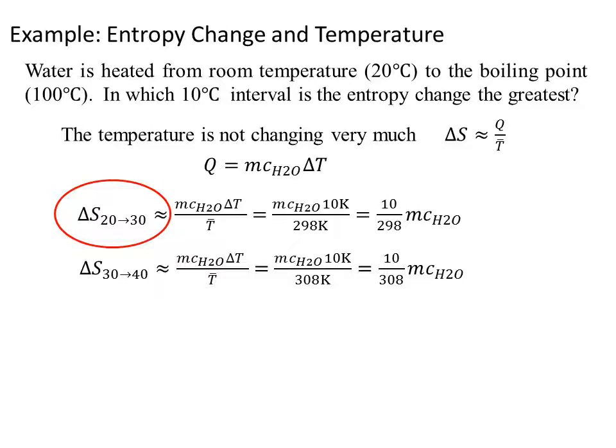So we can figure out our answer right away, and the answer is that first interval from 20 to 30 degrees C, because as you go up higher in 10-degree intervals, the heat stays constant, but the average temperature gets larger. So the first interval has to have the greatest change in entropy.